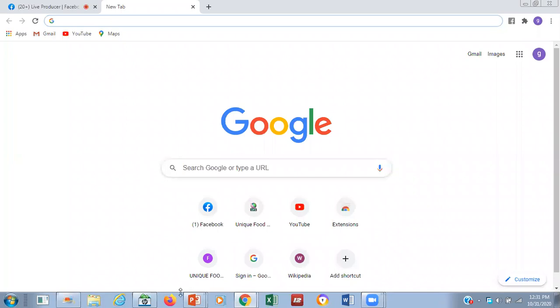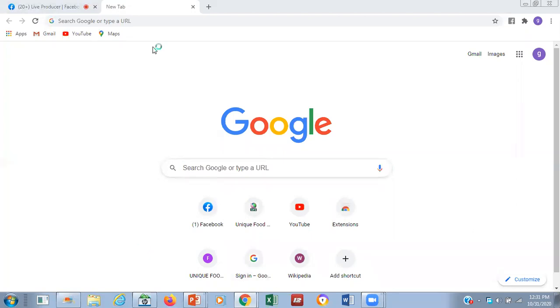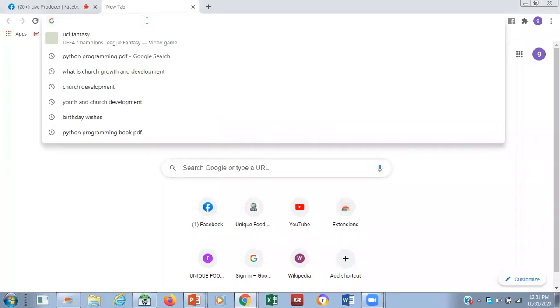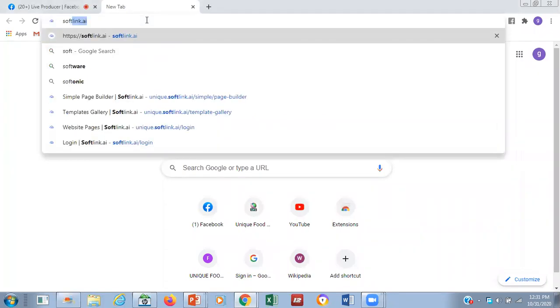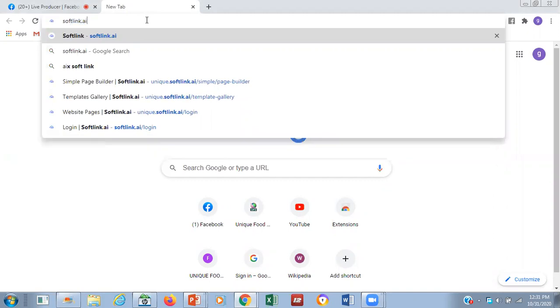Let me use this particular one. Let me use another browser so that I won't obstruct for people that are watching us live. Now, there's softlink.ai. That is the company. Everybody should take note of that. Softlink.ai, go and write it down now.